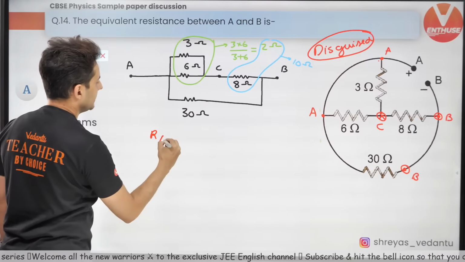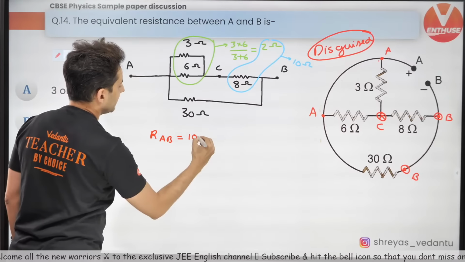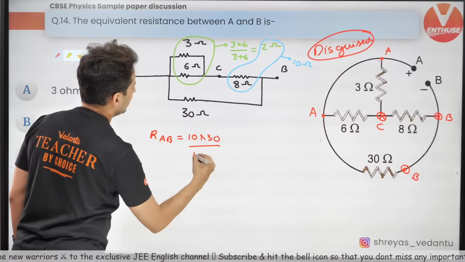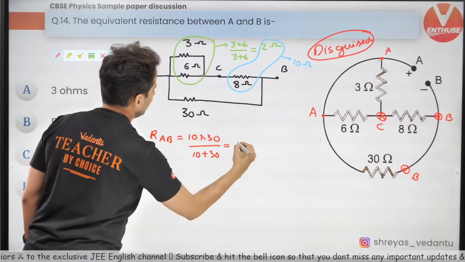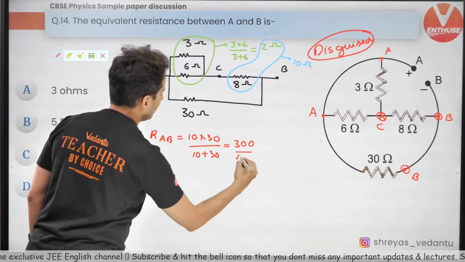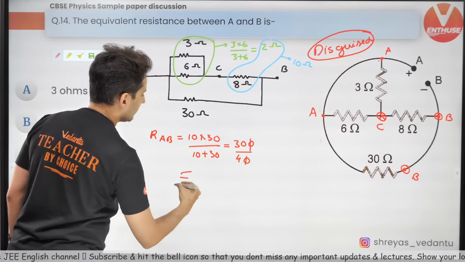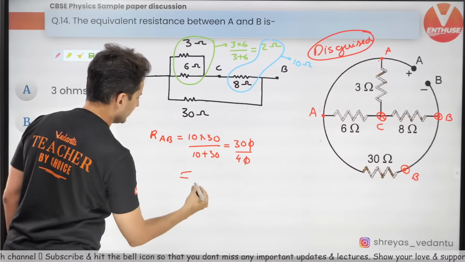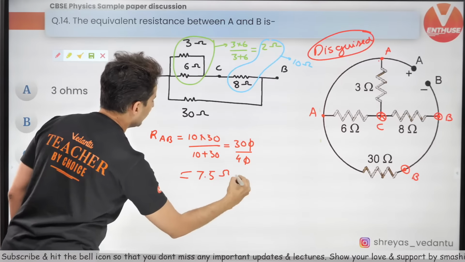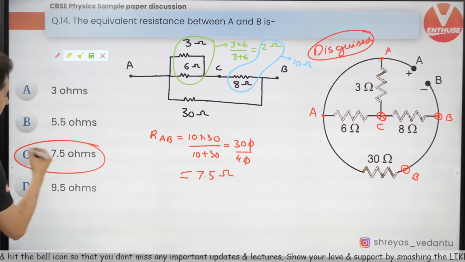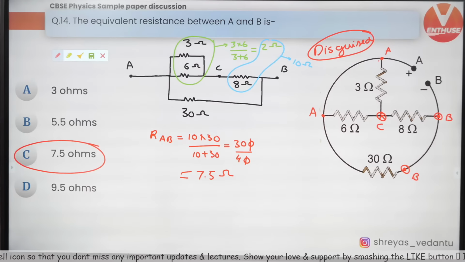So resistance between A and B will be 10 into 30 divided by 10 plus 30. So that will be 300 divided by 40. So that will become 3 by 4, which is 0.75, into 10, 7.5 ohm. 7.5 ohm, that is option C, guys. I hope this is very, very clear.